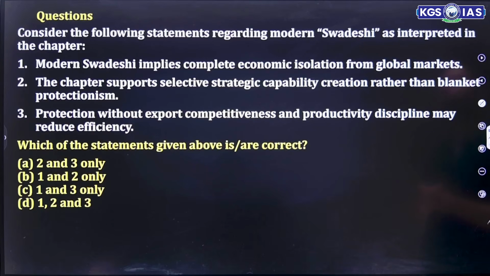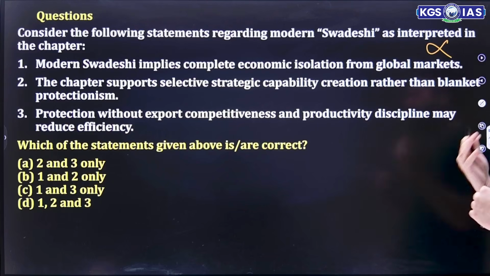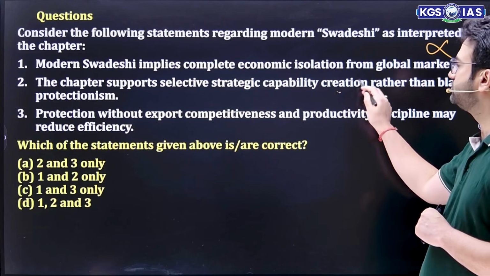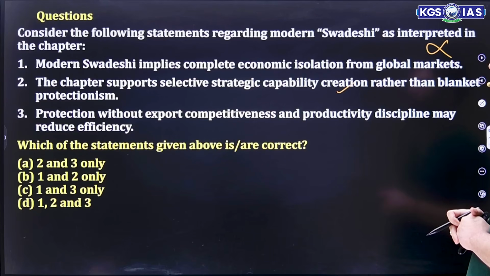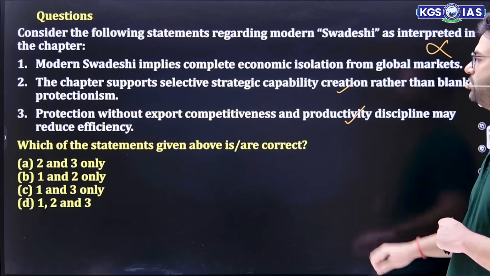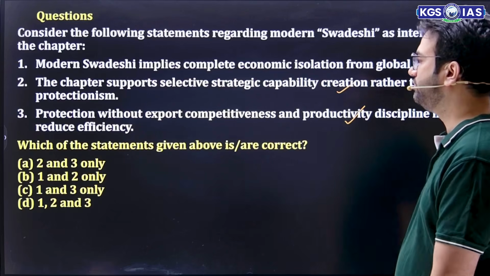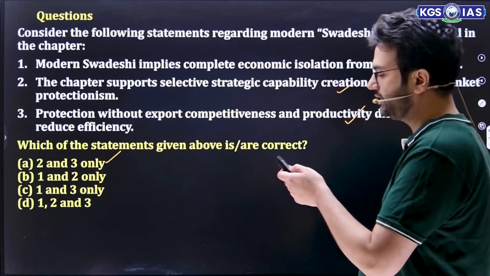Consider the following statements regarding modern Swadeshi. Modern Swadeshi implies complete economic isolation. No. It is promoting your own goods, but not complete isolation. The chapter supports selective strategic capability creation rather than blanket protectionism. This is true. Protection without export competitiveness and productivity discipline may reduce efficiency. This is true. So 2 and 3 are correct. A is the correct answer.